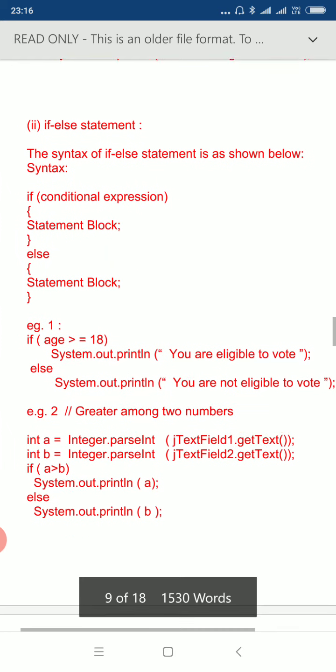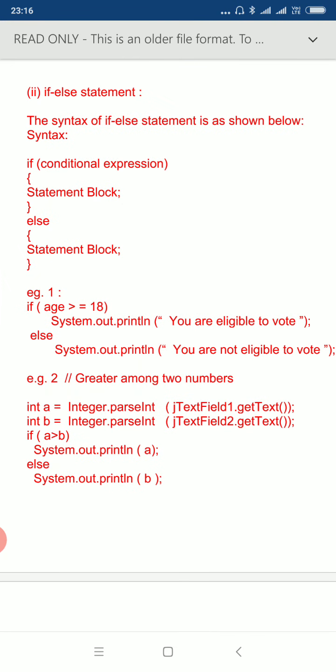Next is if else statement. The purpose of the if else statement is that we test the condition first, then based on the condition, if the condition is true, then statement block 1 is performed, else means otherwise the next statement block is performed. Means if the condition is true, then perform a statement block, else perform another statement block.